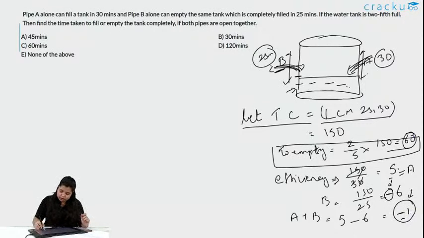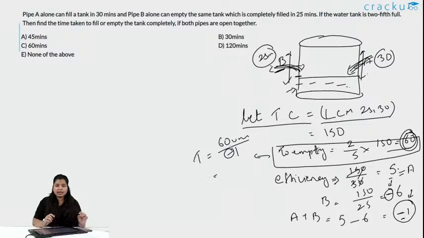We know that the amount to be emptied in the tank is 60 units, right. So, the time taken will be 60 units divided by the efficiency. Remember, minus sign only indicates the negative work done. Negative work done means in 60 minutes the tank will be empty. So, this is 60 minutes. The time taken is always work done by the efficiency.